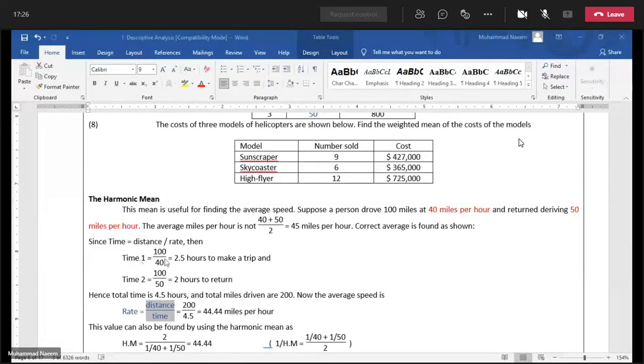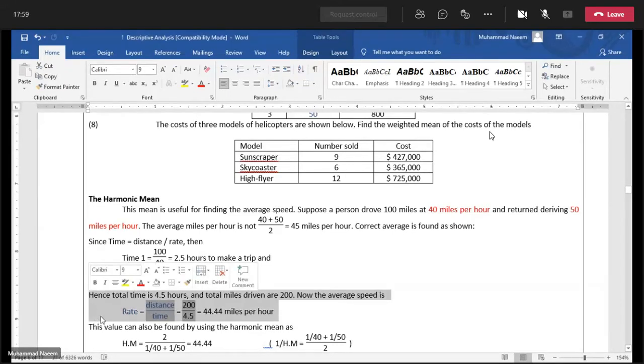On the way going, the time is 100 by 40, which is 2.5 hours. On the way back, the time taken is 100 by 50, that is 2 hours. Hence, total distance divided by total time gives an average speed of 44.44. This is perfect.